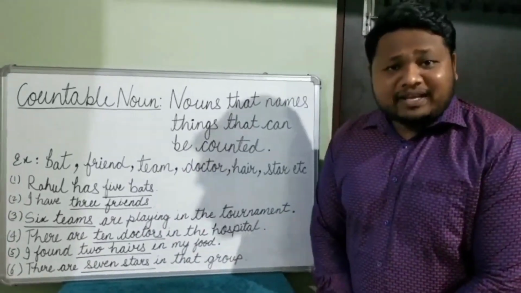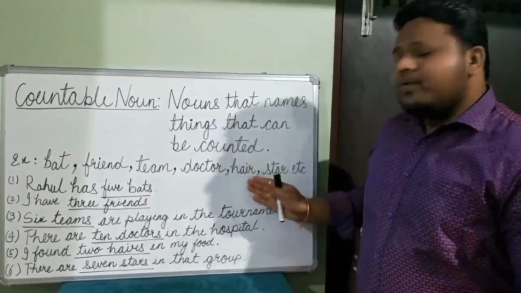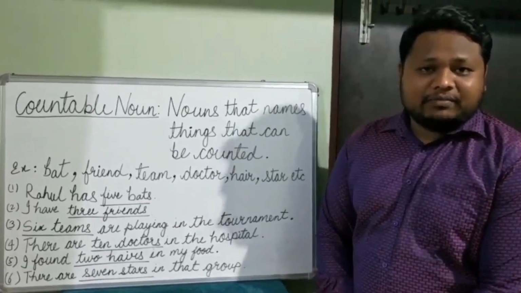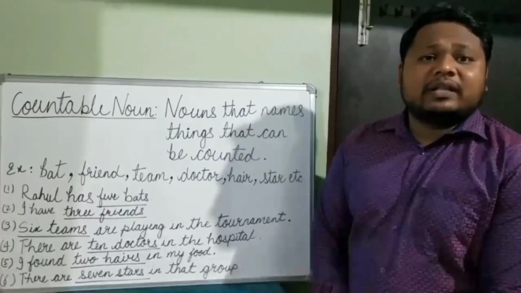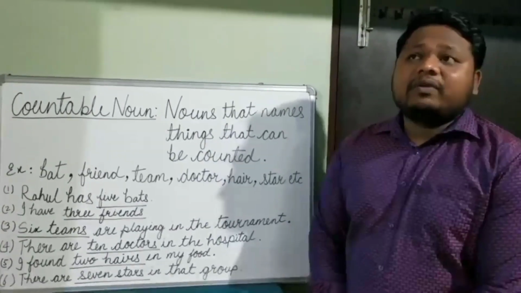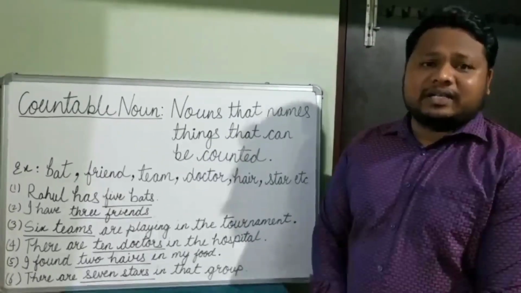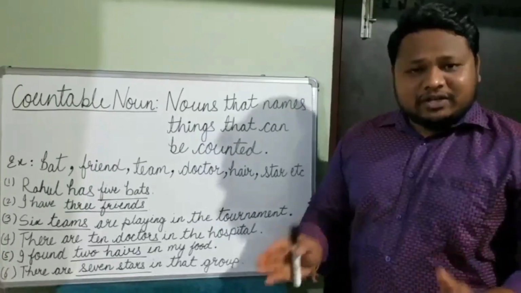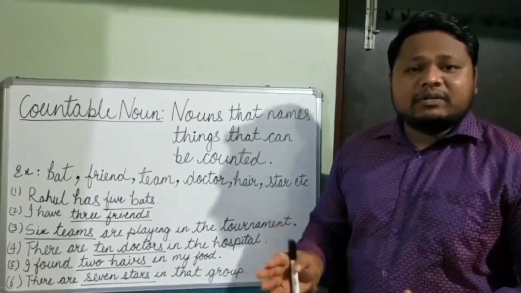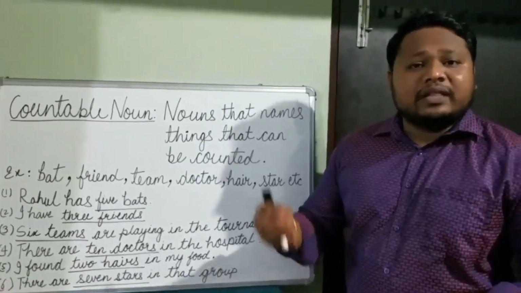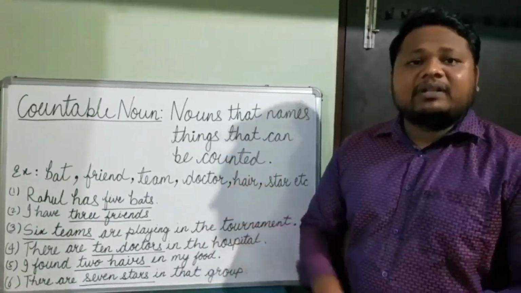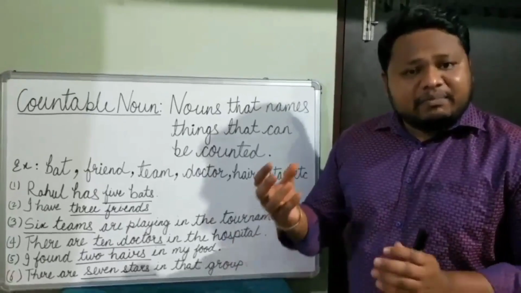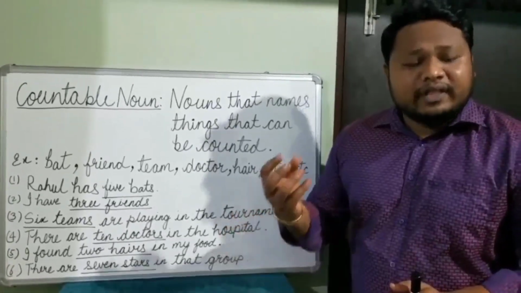Now you must be thinking, students, how hairs or stars can be countable nouns. We cannot count the number of hairs on our head, or the number of stars in the universe. So how could it be a countable noun? Children, a countable noun is not about whether we can count the number of that particular thing or not. It is about whether we can define that particular thing in the form of numbers.